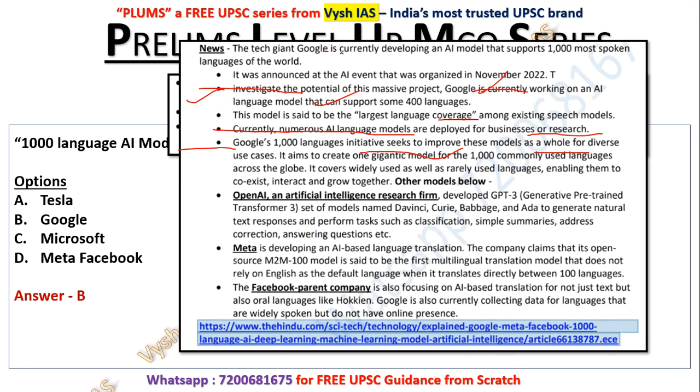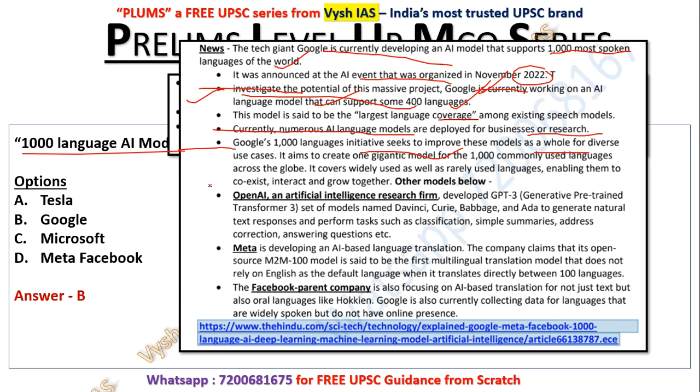Now, Google is currently developing this AI model that supports the 1000 most spoken languages of the world. It was announced at the AI event that was organized in November 2022. So they will now investigate the potential of this massive project. Google is currently working on an AI language model that supports more than 400 languages. So this is evolving. Later, maybe after a few months, you will hear even bigger things done by maybe Tesla or Microsoft. So you have to know these model names only. The 1000 language AI model was in news related to Google. After some time maybe Google itself will bring out something else which is even bigger.